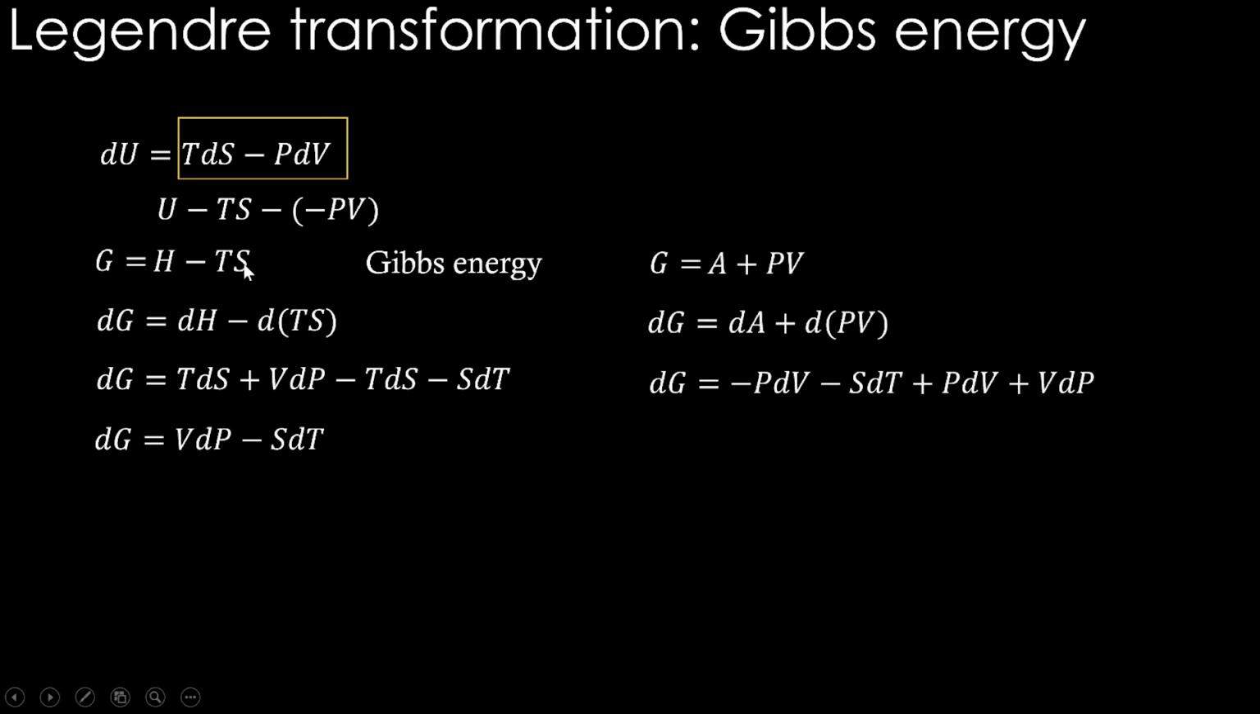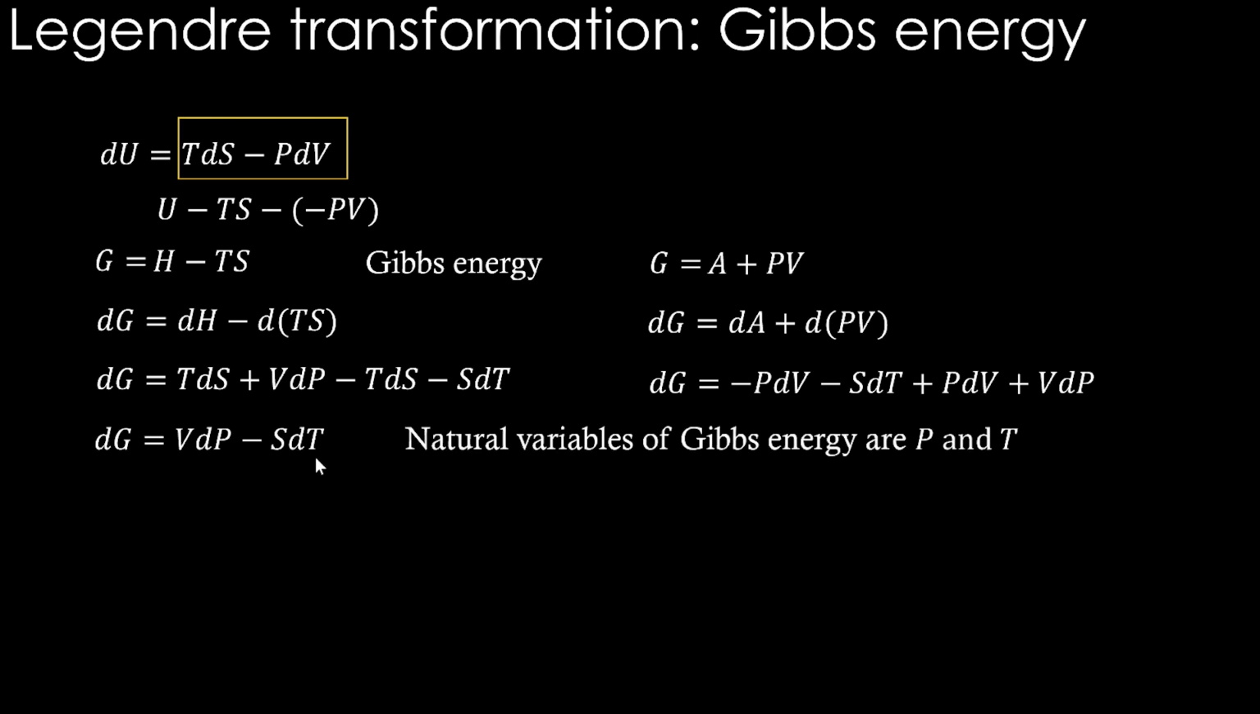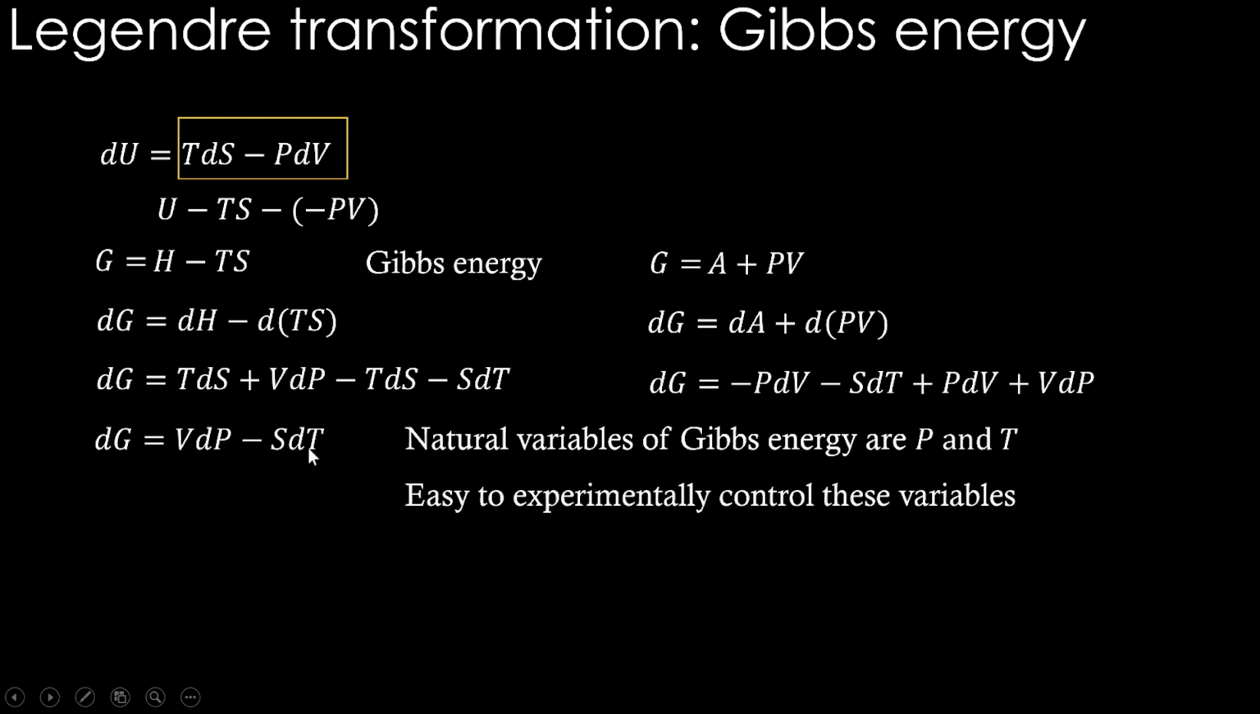Instead of this, if you started with U plus PV as H. Instead, if you start U minus TS as A and keep this plus PV just like that, then if you apply the differentiation, you will see that this is also coming down to this particular formula again, VdP minus SdT. So what we are seeing is natural variables of Gibbs energy are pressure and temperature. Okay, quite useful and easy to experimentally control these variables.